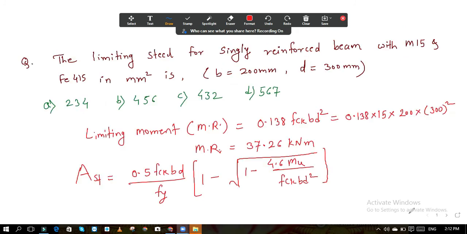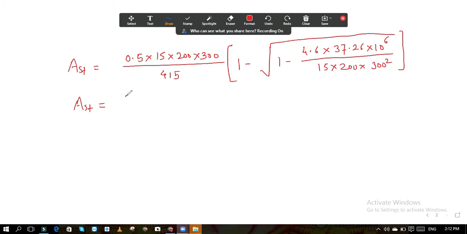Due to some decimal points, answer may shift by some definite numbers. So your answer is 432. Okay. So your answer for this question is 432 mm square. This is the answer. 432. Okay. So the next question.